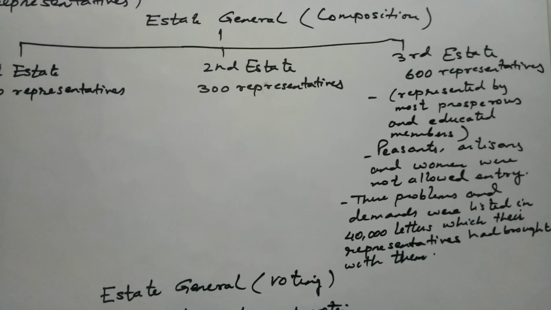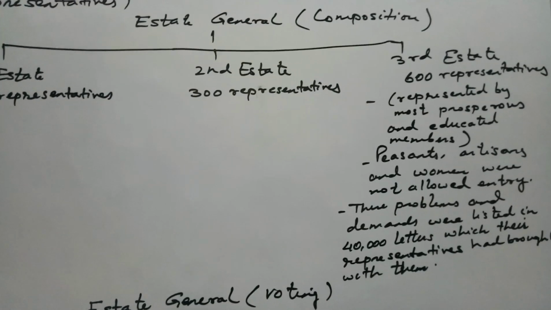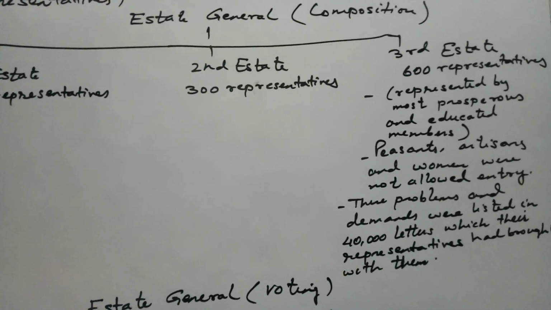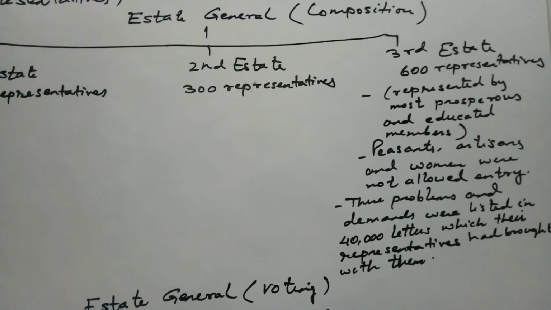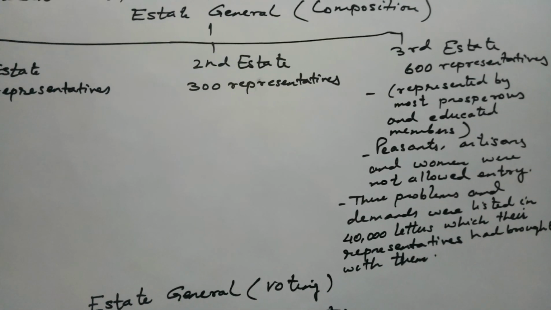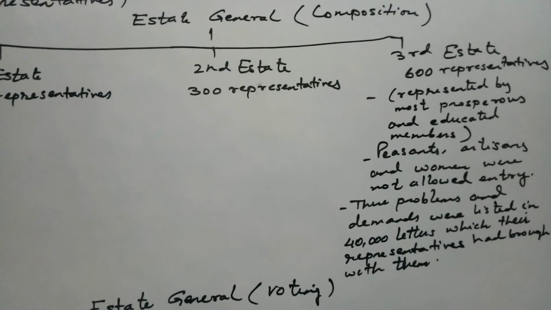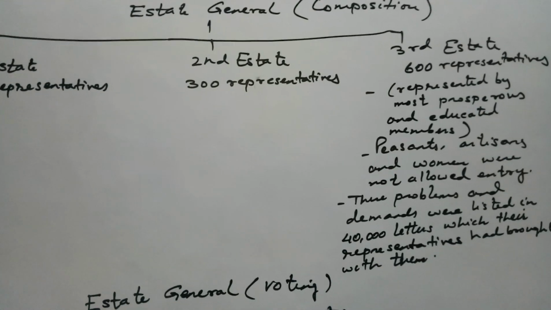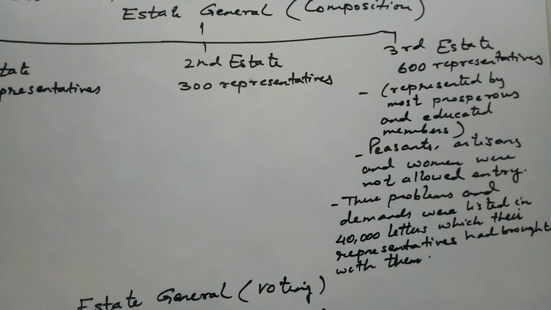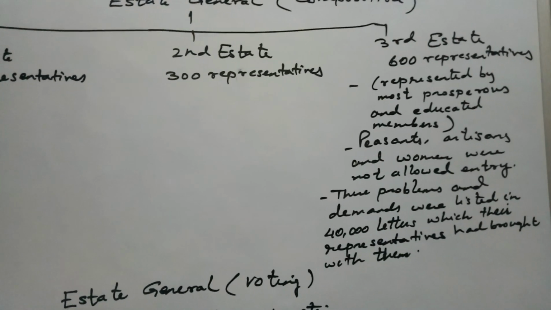And the third state was represented by the most prosperous and educated members. Peasants, artisans, and women were not allowed entry into the States General. Their problems and demands were listed in 40,000 letters, which their representatives had brought with them.